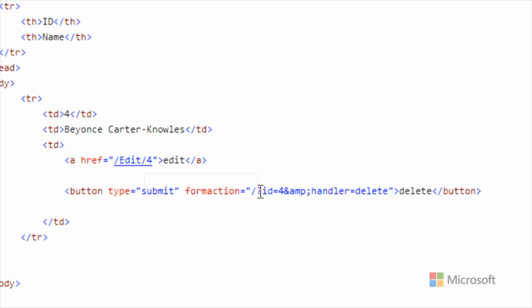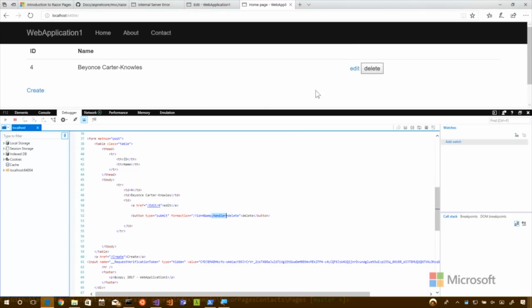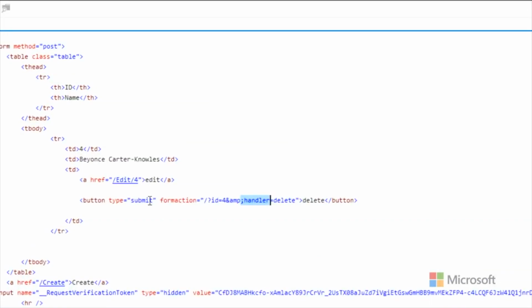Now this one's a little bit more interesting, because you might have multiple buttons on the page that do different stuff. So then you can give them a handler name. I could have delete, I could have boldface Beyonce, I could have all caps. We could have whatever. You're not limited to one button. You can have multiple submits, and still pass in numbers, like in this case ID, and this is an ampersand, multiple handlers: delete, promote, whatever. Save, whatever. Exactly.